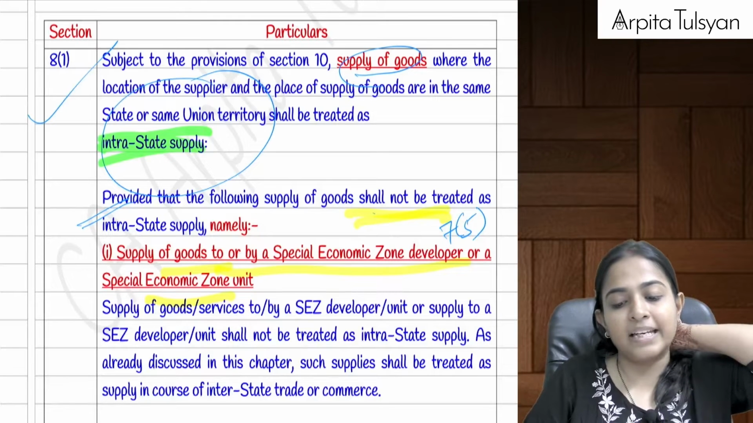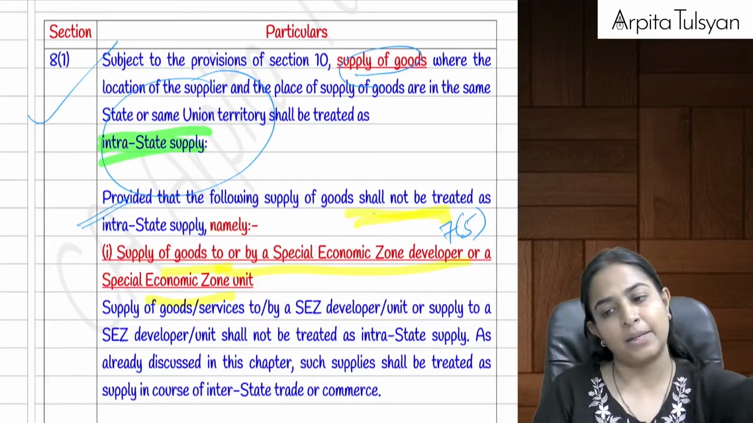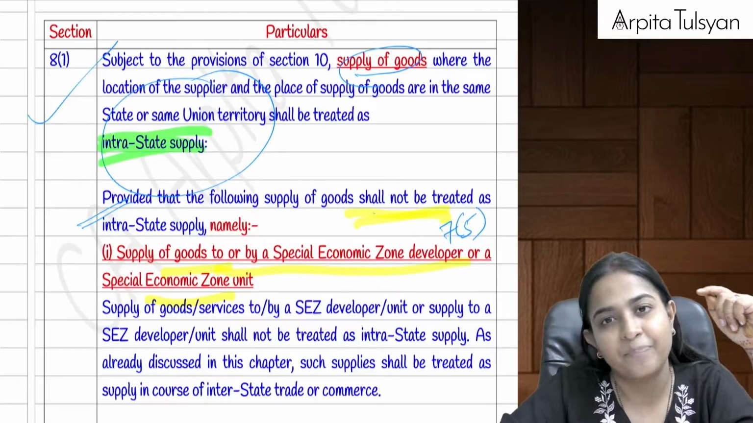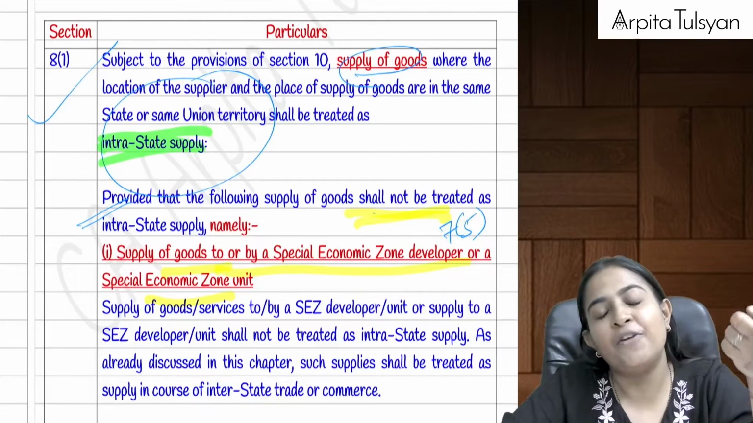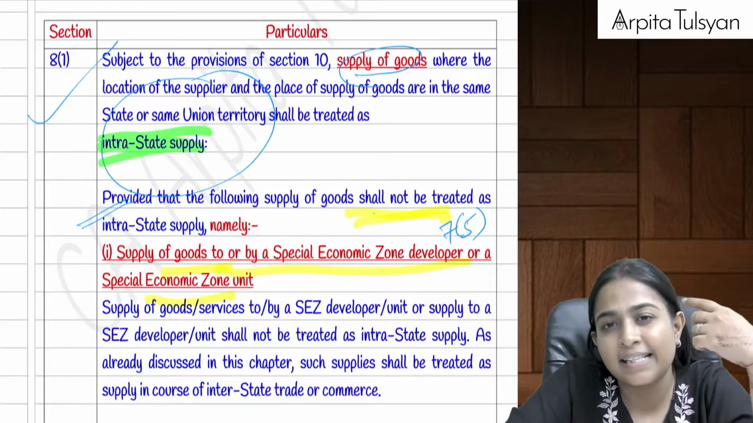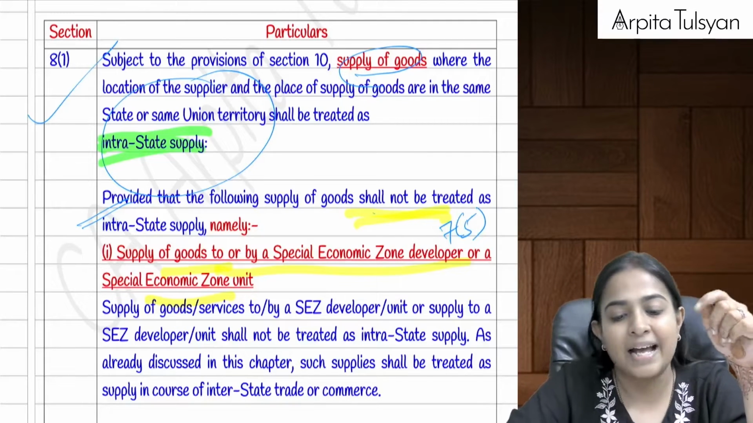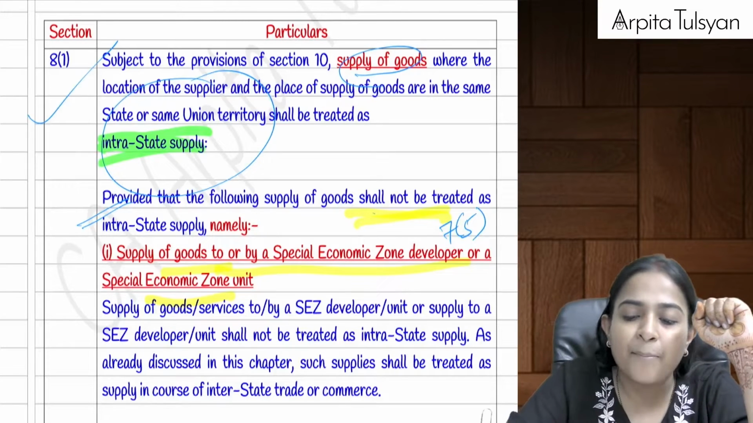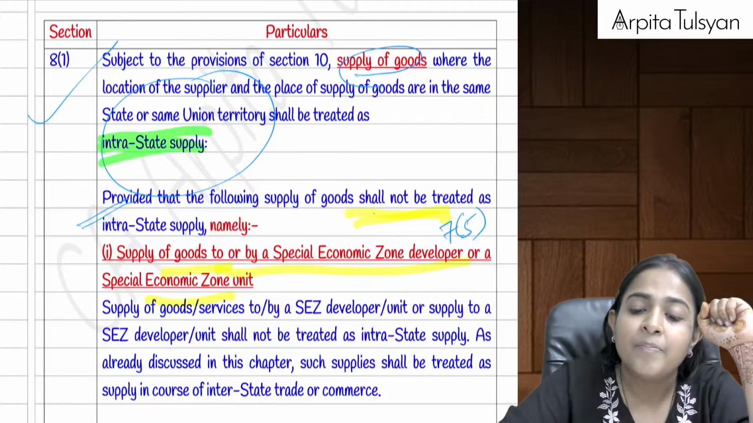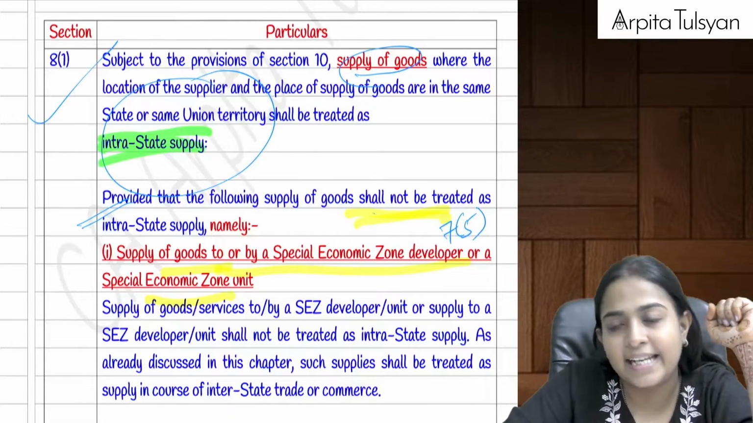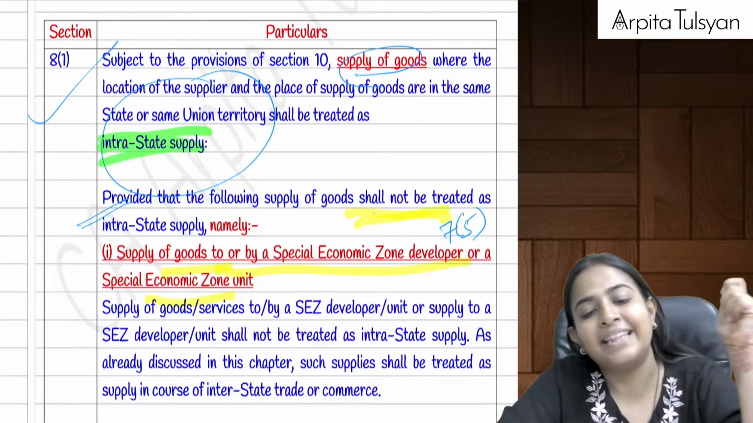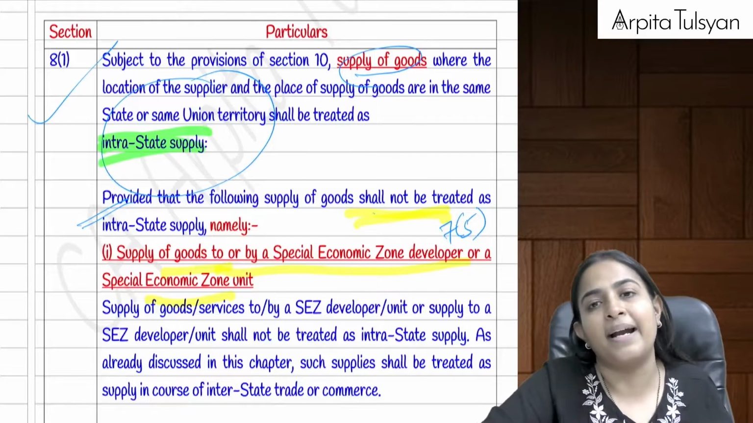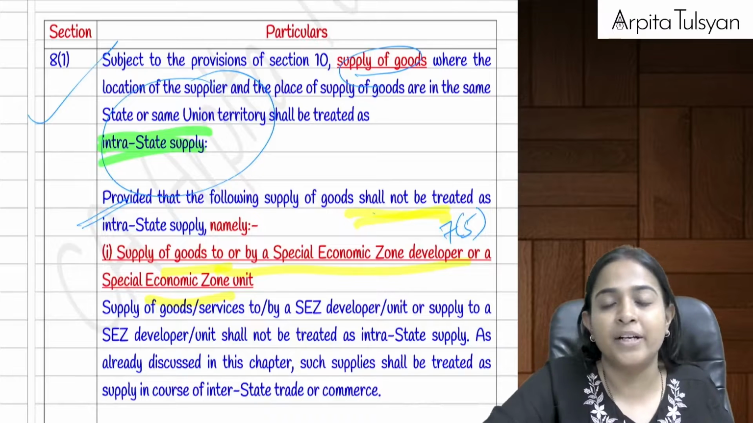But three cases will never be called intrastate supply, even if both of them are in the same state or union territory. One, we have already studied: SEZ, Mumbai to SEZ Mumbai. Even though both of them are in the same state, since it is given to SEZ, it will not be considered as intrastate. It will be deemed as interstate under section number 7. Next one, goods imported into the territory of India till they cross the custom frontiers of India. Let's say I imported the goods via Mumbai port and then I am getting it into my Mumbai office. Doesn't matter. The goods have been actually imported, and import was already considered as an interstate supply.